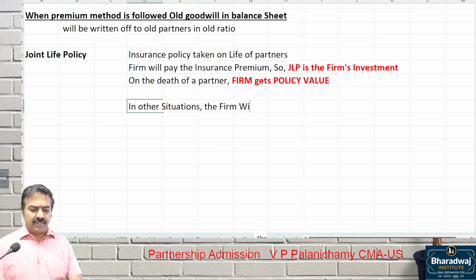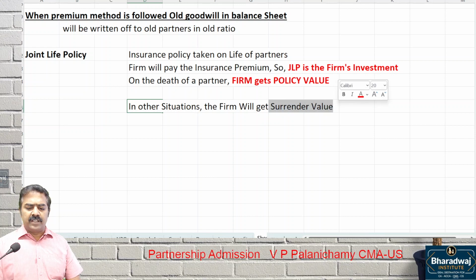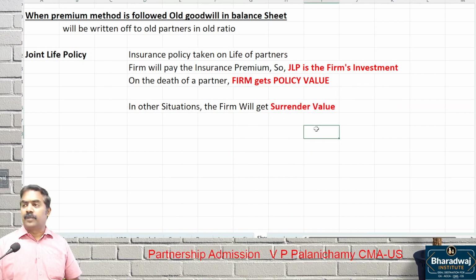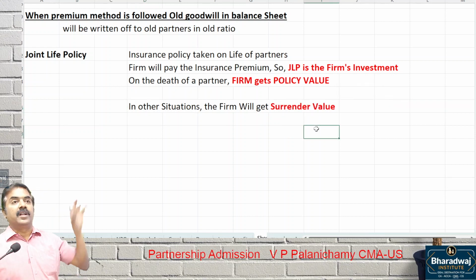The firm will get which value? Surrender value. So how much will be the surrender value? Depends on the insurance norms. It will be 20% of policy, 30% of policy, 40% of policy, depending upon the terms of agreement. While taking the insurance policy, they would have given: if you wait for 20 years or if you die, you will get full policy value. If you surrender in 3 years, nothing will be paid.